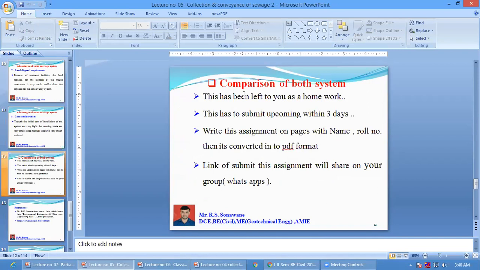Then I gave you one homework assignment related to the comparison of both systems. Already I told you, you have to write the assignment on a page, convert it into PDF format and attach it on a Google form. Already I shared that Google form in the previous 2 or 3 days. So this was about lecture number 5.